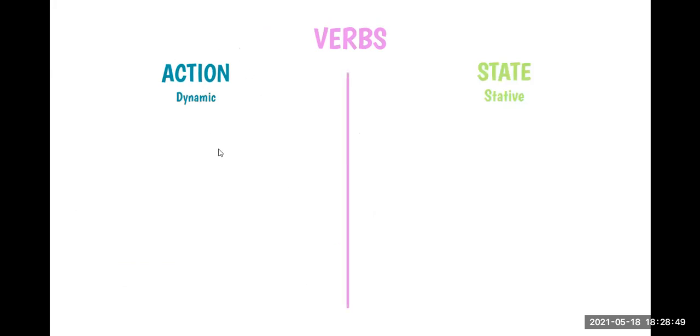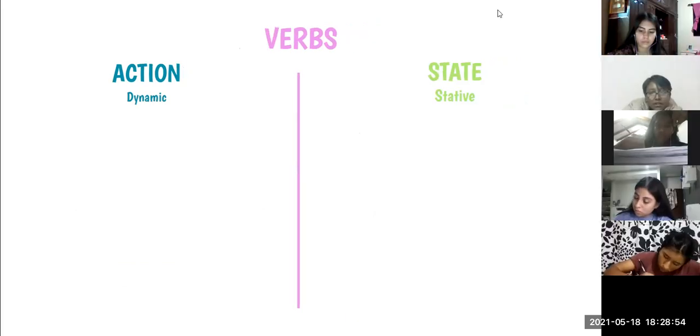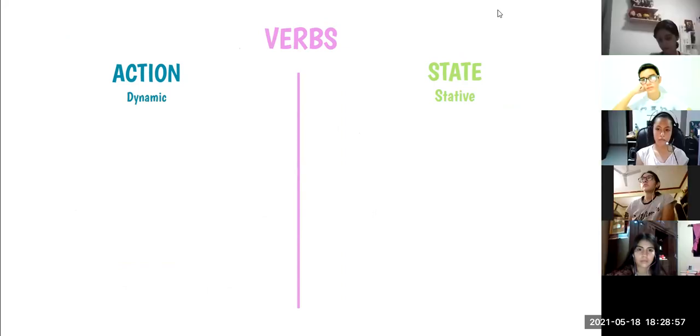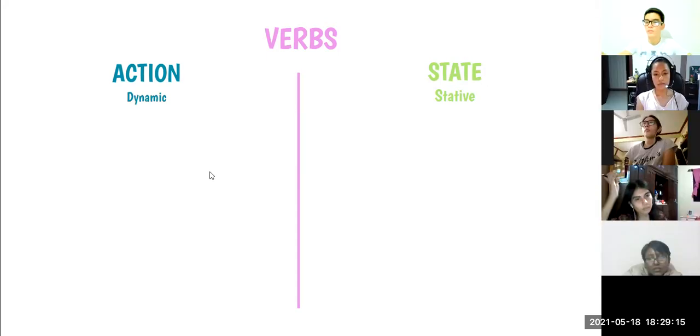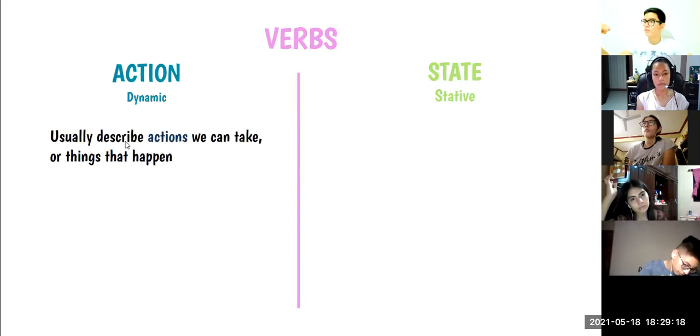Okay, so what is an action verb? What do you think could be an action verb? Run. Okay, run is an action verb. Why do you think run is an action verb? Any ideas? Because it's something we do, maybe? Yes, very good. Yes, it's something we do, right? It says they usually describe actions that we can take or things that happen. Something that we do, okay?